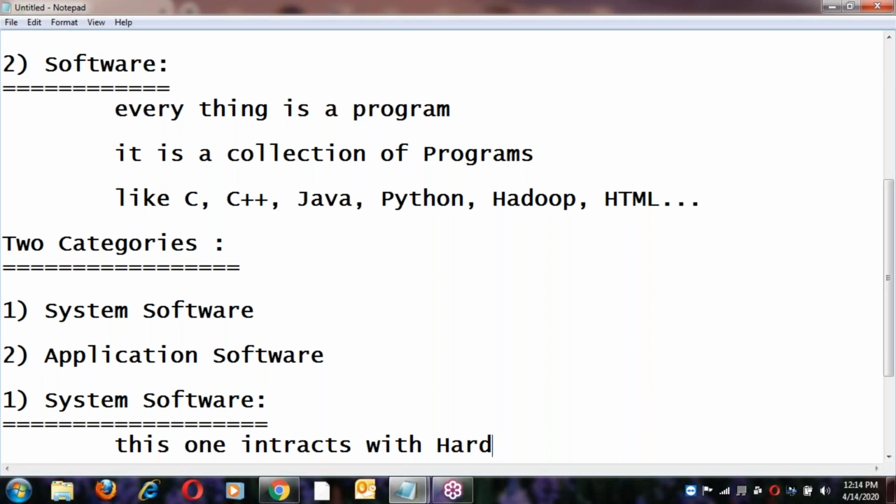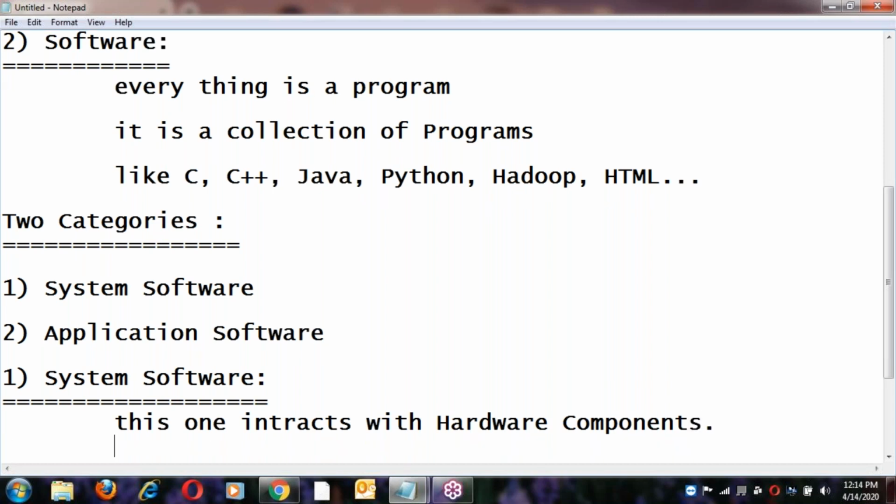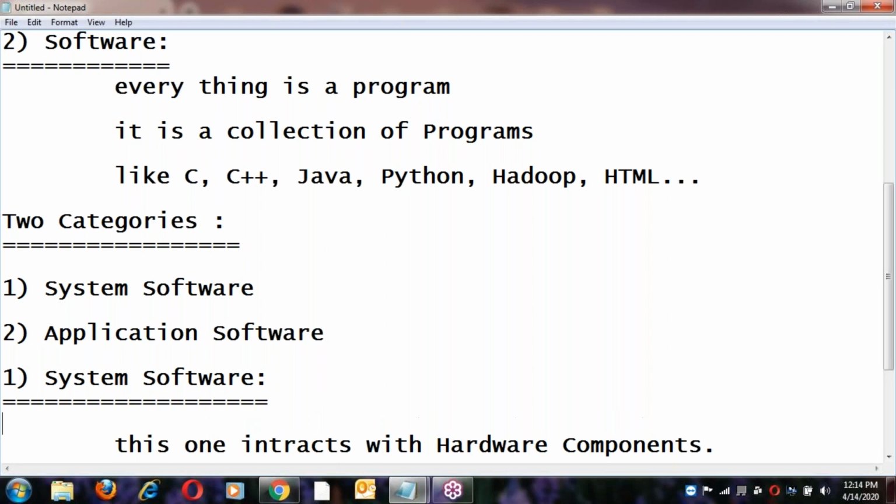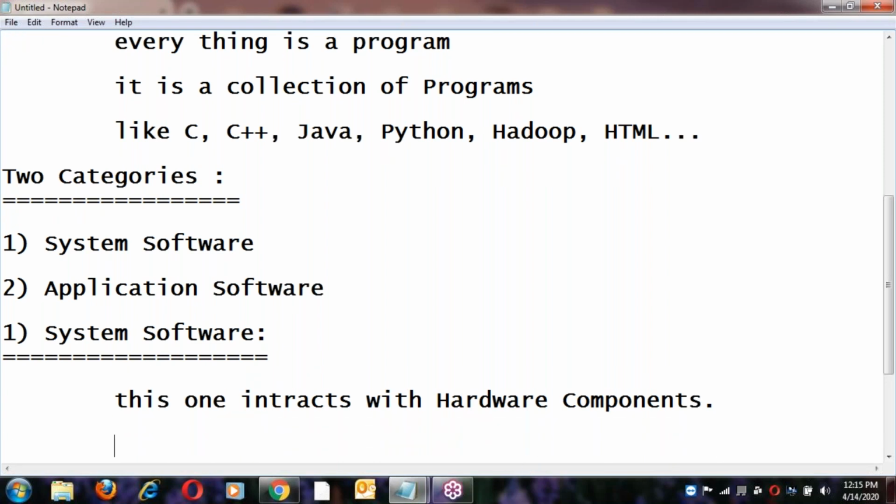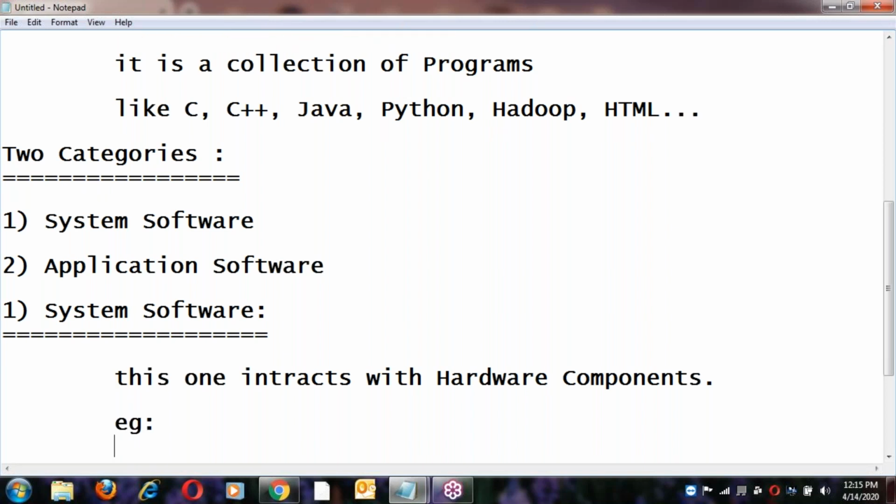Examples are device drivers and operating systems.